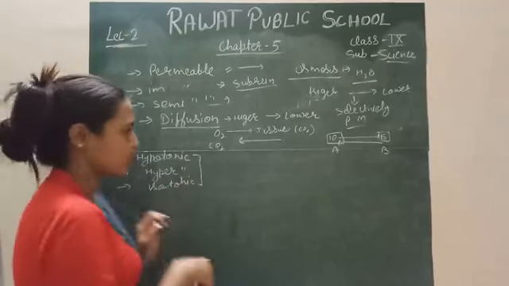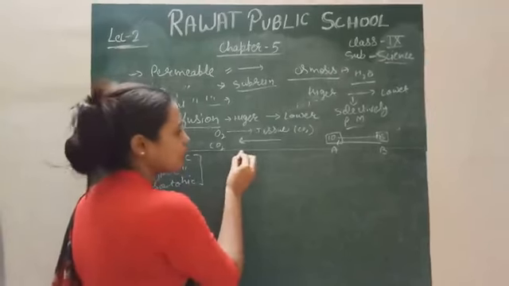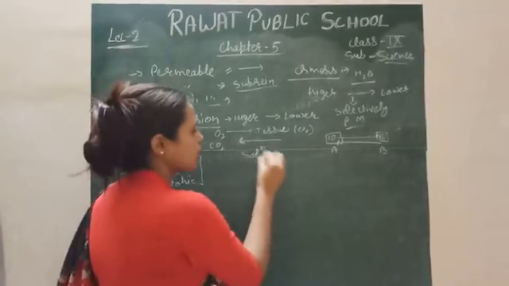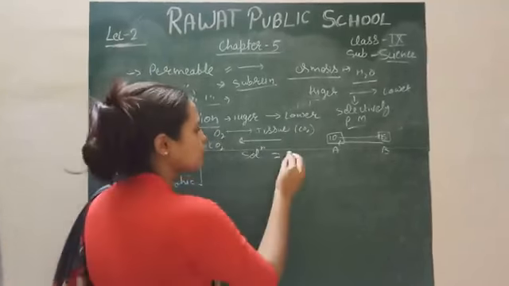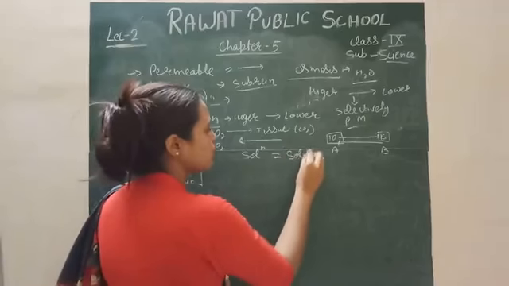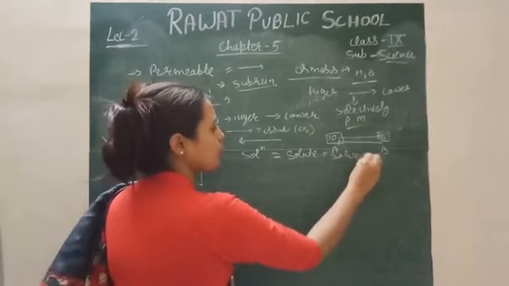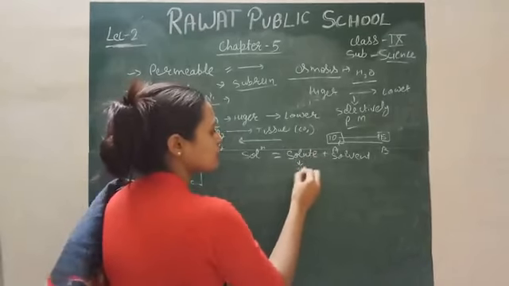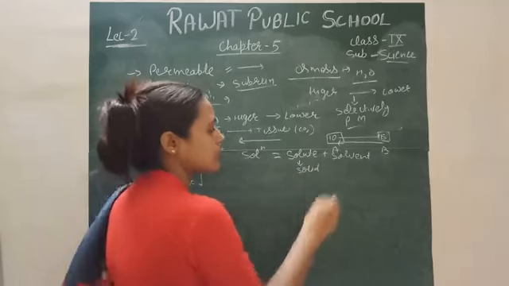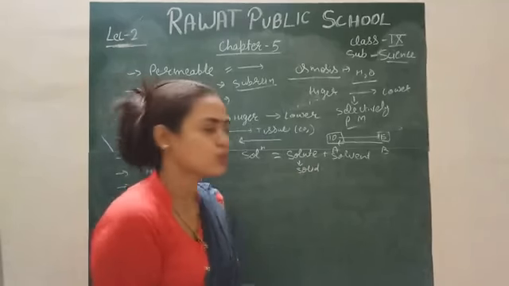These are the 3 solutions. Firstly, what is the meaning of solution? Solution is always the composition of solute plus solvent simply. What is the solute? Solute means always the solid particle. Any solid particle is called solute simply.